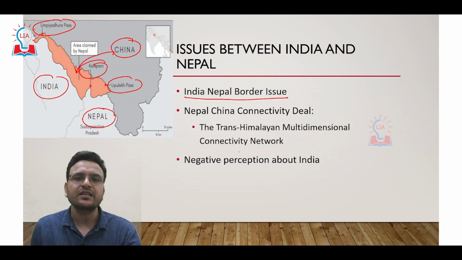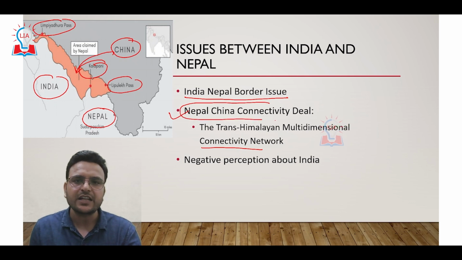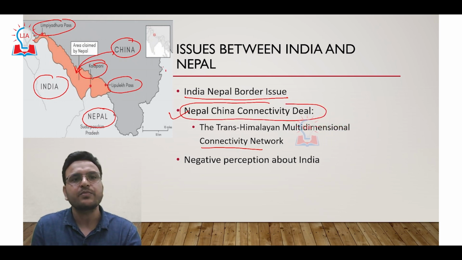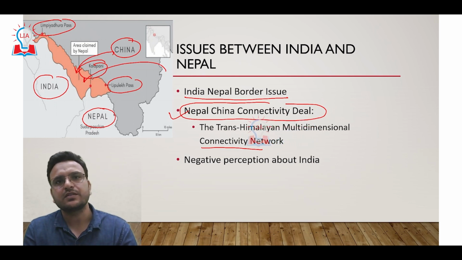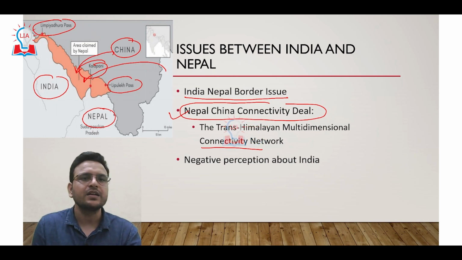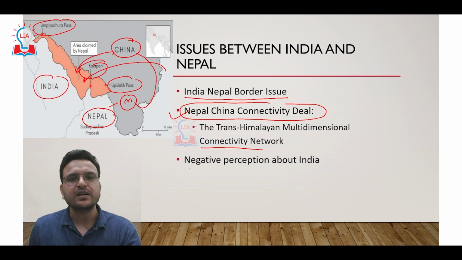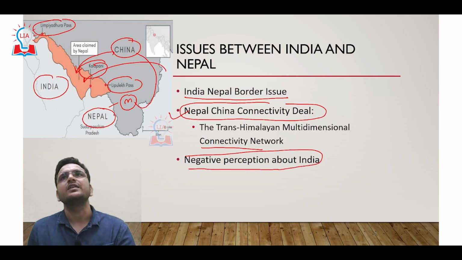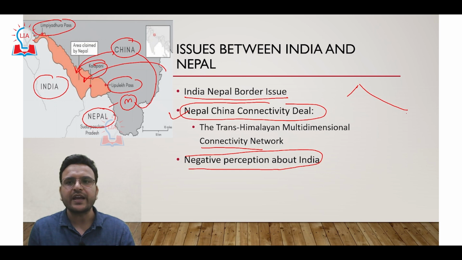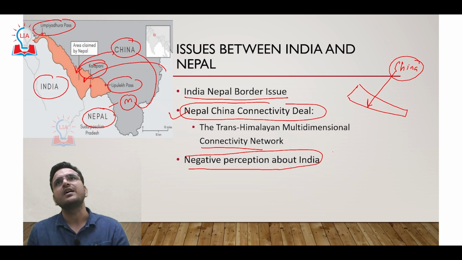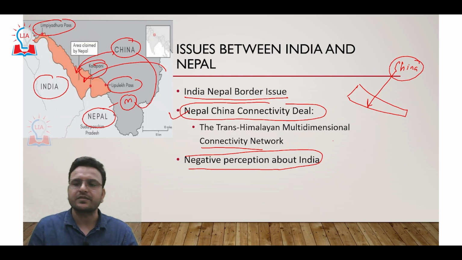Trans-Himalayan multi-dimensional connectivity network: a connectivity deal between Nepal and China. As per this deal, China will provide port connectivity to Nepal. That is not good. And to some extent, in Nepal the ideology is Maoism, which is very close to China, and that creates negative perceptions about India in Nepal. So those things have to be addressed. Basically the problem we have in Nepal is that the influence of China is continuously increasing. That influence we have to counter.